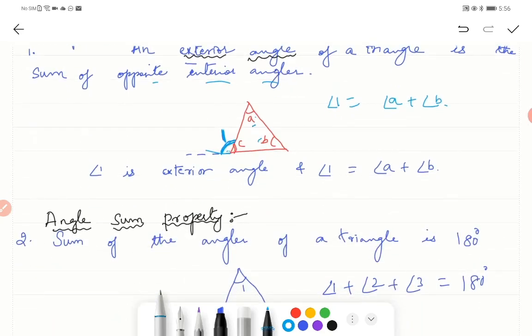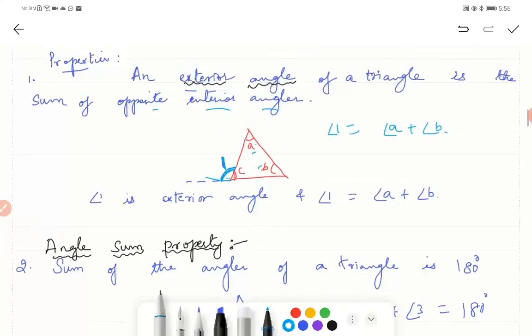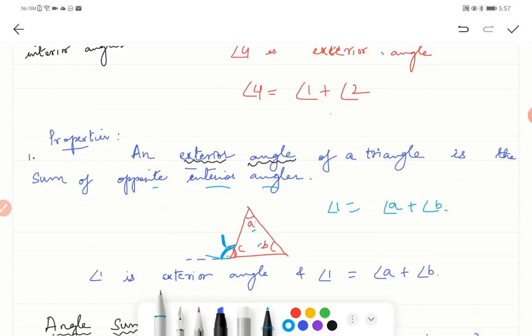Alright, so remember, the exterior angle of a triangle will be the sum of the opposite interior angles. I hope you understood this. Based on this you'll get many problems. It's very simple. The property of an exterior angle of a triangle is that the sum of the opposite interior angles is the exterior angle. When we do problems on this, it will be clear for you all.